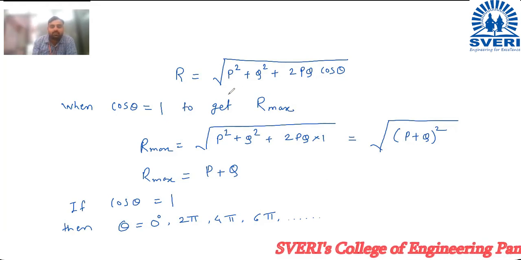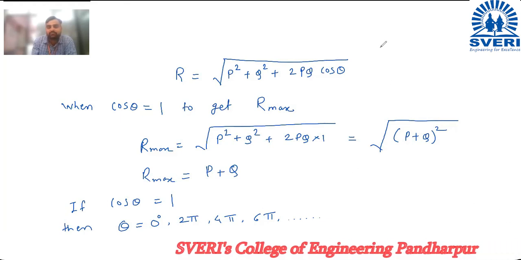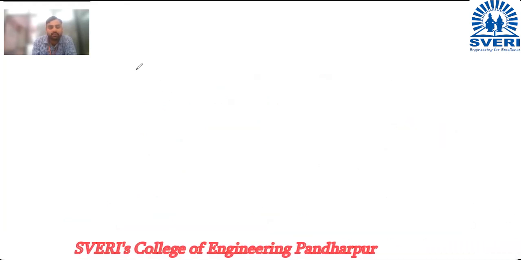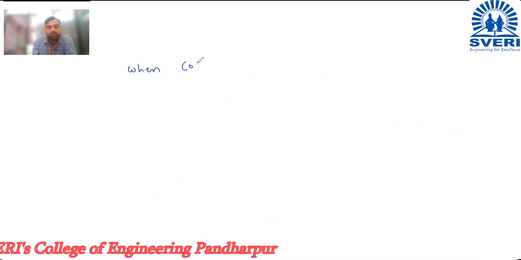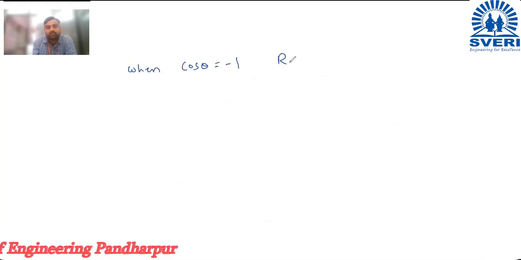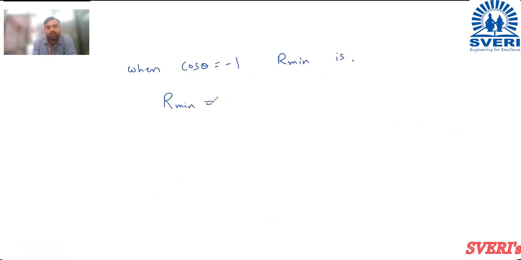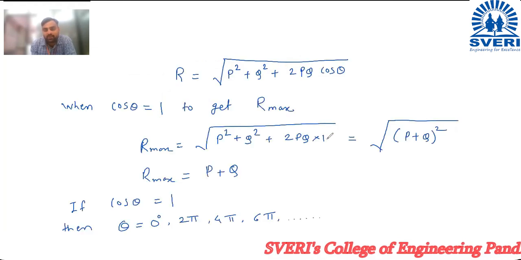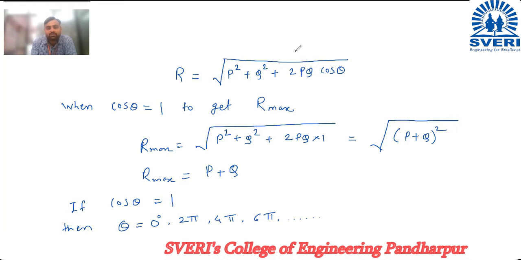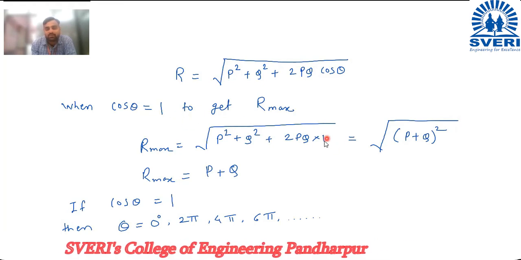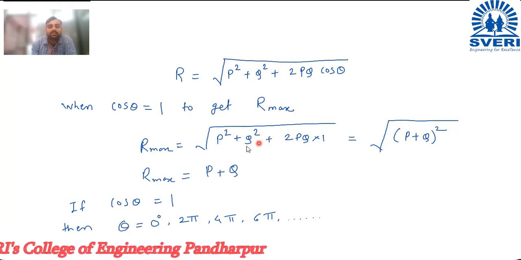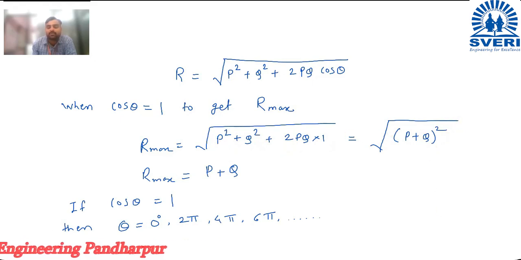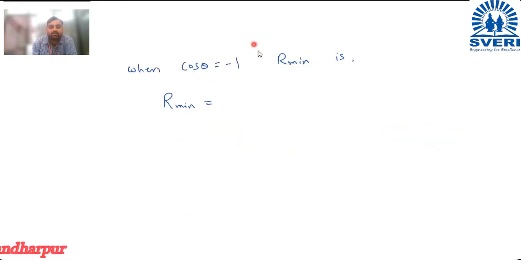And then when cos theta is -1, then your resultant is minimum. When cos theta is equal to -1, then R minimum is, it will be -1 here. Here, earlier we took the value of cos theta as +1, instead of that what will come here? -1 will come. So this term will become minus, so it will become p minus q whole square. Okay. So square and square root will get cancelled, so your R minimum is p minus q.